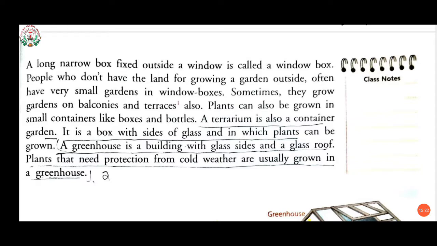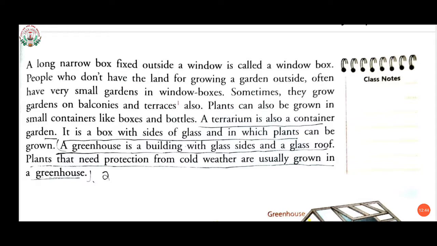Plants can also be grown in small containers like boxes and bottles. As I have shown you in the pictures, bottle gardens are also there and container gardens are also there. So we can adopt all these kinds of garden activity.